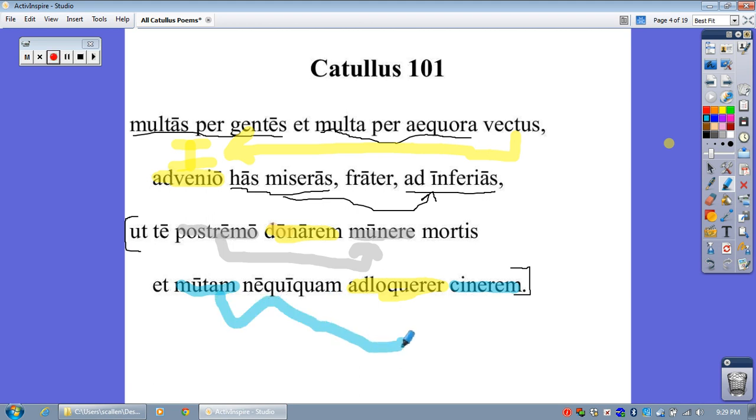So I'm going to draw a line. Oh my lord, that's not good. Okay, go with it. All right, so having been carried through many tribes and through many seas, I, O brother,